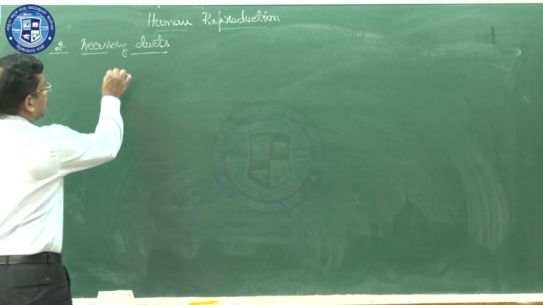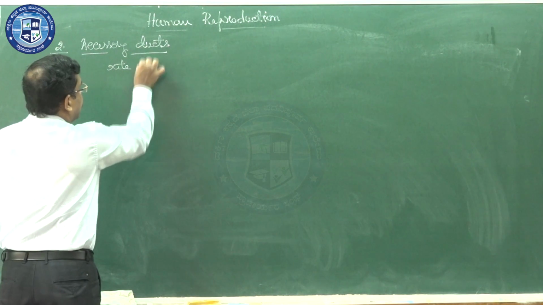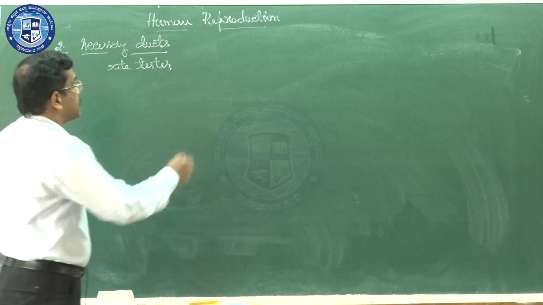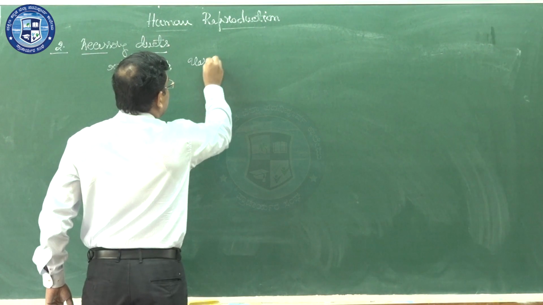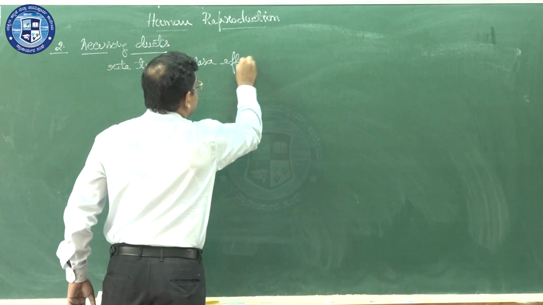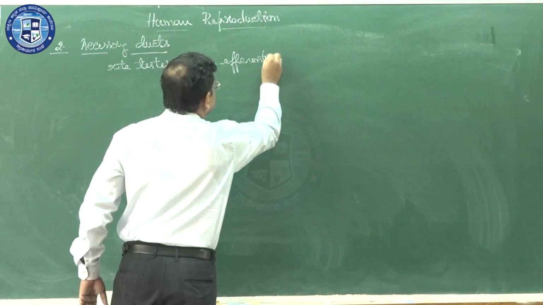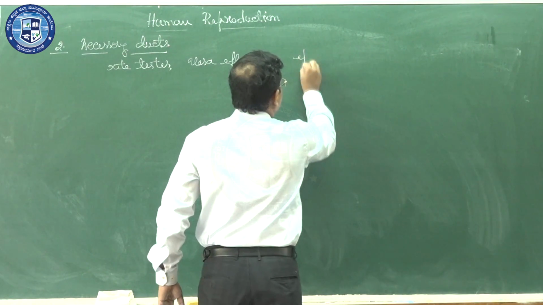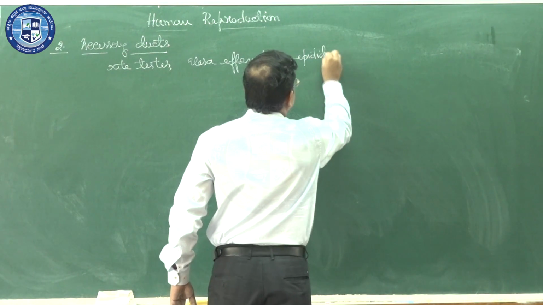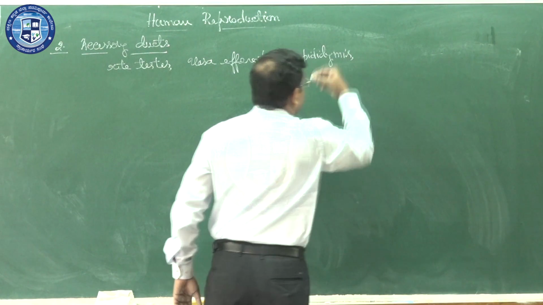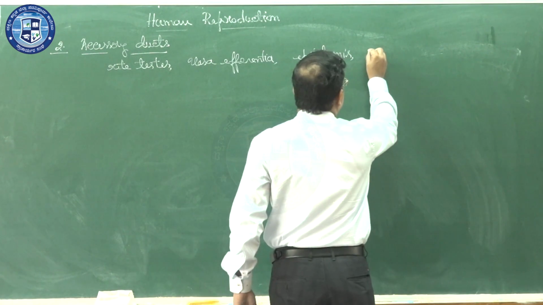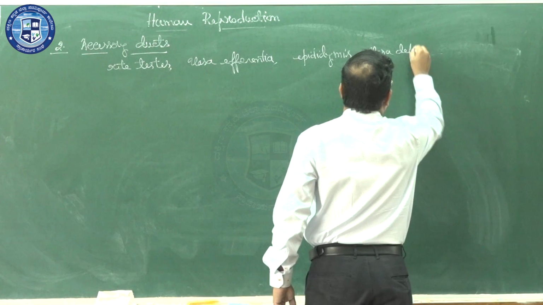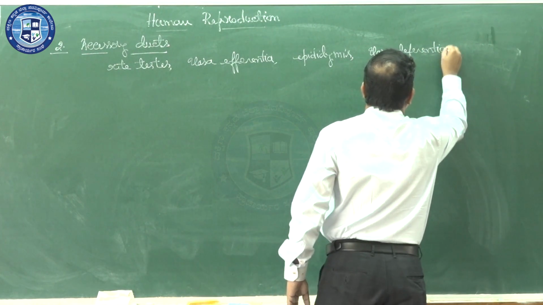So, the accessory ducts are: first one, rete testis. Second one, vasa efferentia. Third one, epididymis. And the last one is vas deferens.